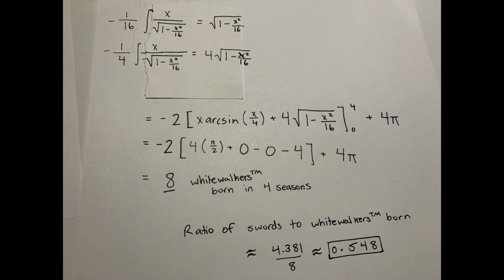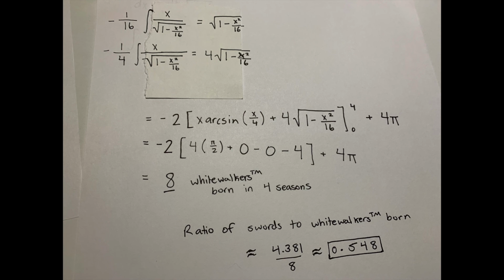This means that -1 over 16 times the integral of x over the square root of 1 minus x squared over 16 equals the square root of 1 minus x squared over 16. If we multiply both sides by 4, we get -1 over 4 times the integral of x over the square root of 1 minus x squared over 16 equals 4 times the square root of 1 minus x squared over 16. Now that we've figured out what -1 over 4 times the integral of x over the square root of 1 minus x squared over 16 dx is, we can rewrite the equation by saying -2 times the quantity x arcsine of x over 4 plus 4 root 1 minus x squared over 16 from 0 to 4 plus 4 pi, because the term pi x from 0 to 4 is just 4 pi.